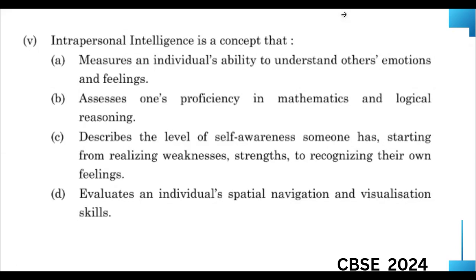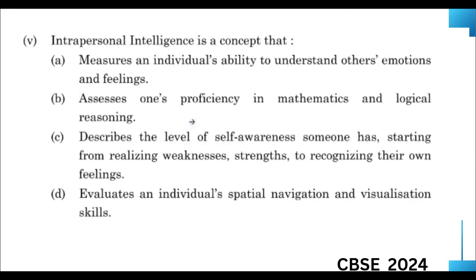So when we take the first option, what does this come under? Interpersonal intelligence. So this is not the answer. And the second one is what? It comes under mathematical and logical intelligence. This is not the answer. And the fourth one is what? Evaluates an individual's spatial navigation and visualization. This comes under spatial visual intelligence. This is not the answer. The answer is C. Self-awareness someone has, starting from realizing their weaknesses and strengths and being able to recognize their own feelings. This comes under intrapersonal intelligence. So the answer option for this is C.